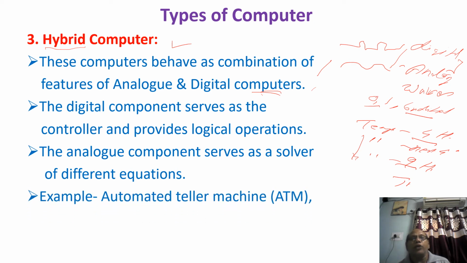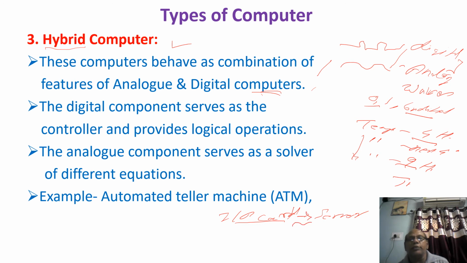An example is the automatic teller machine. Every day you use the automatic teller machine, the ATM, where you input signals. You input the card, and it sends a signal to the server.